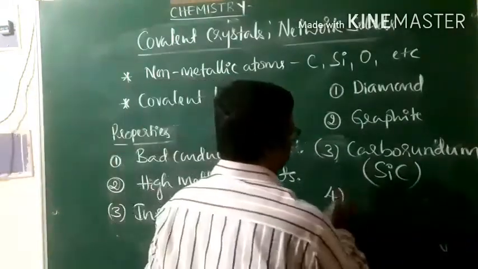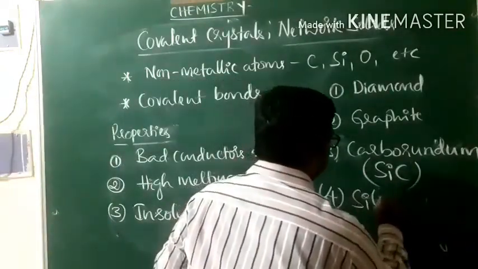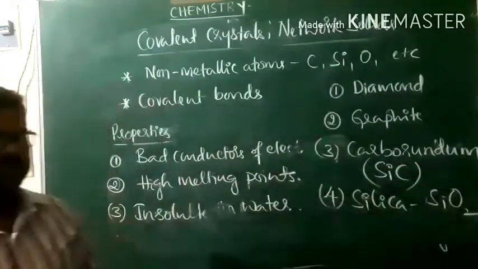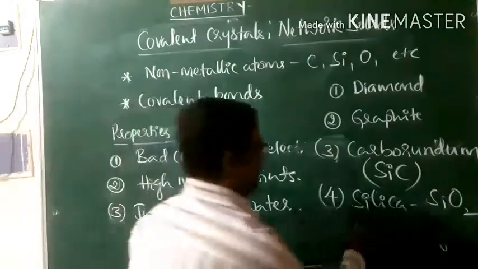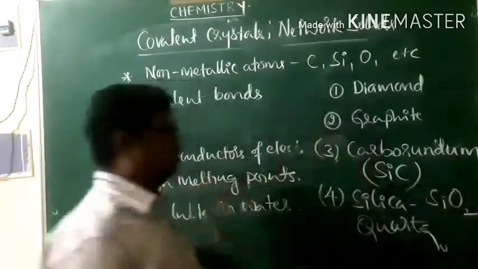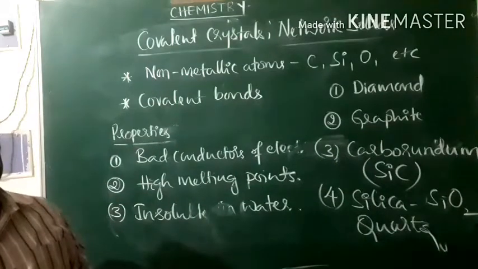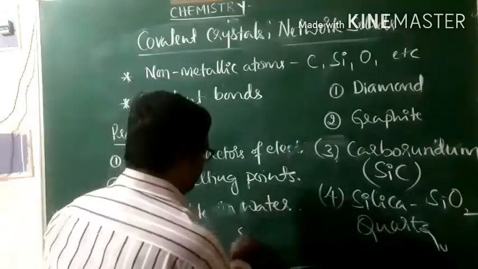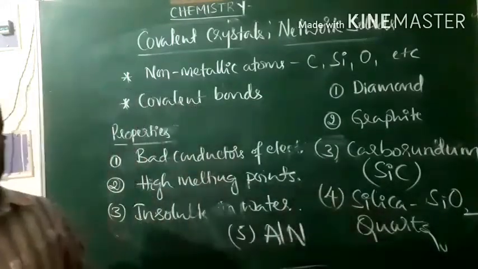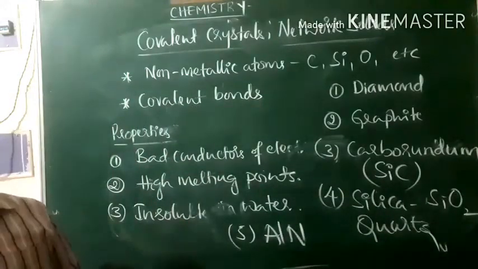Fourth one is silica. It's not silicon, it is silica, SiO2. You can also give quartz as an example of a covalent crystal. And you can give one more example, that is the fifth example, aluminum nitride, for the covalent crystals.